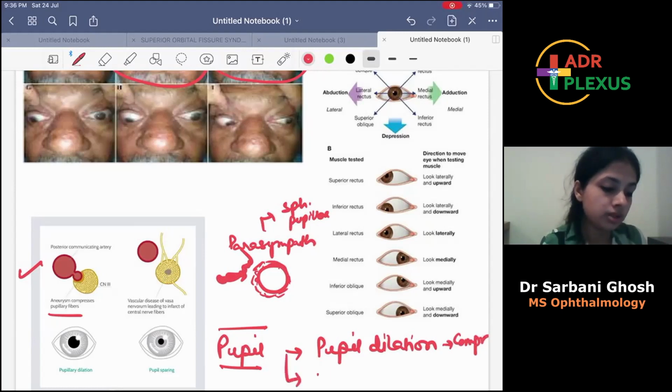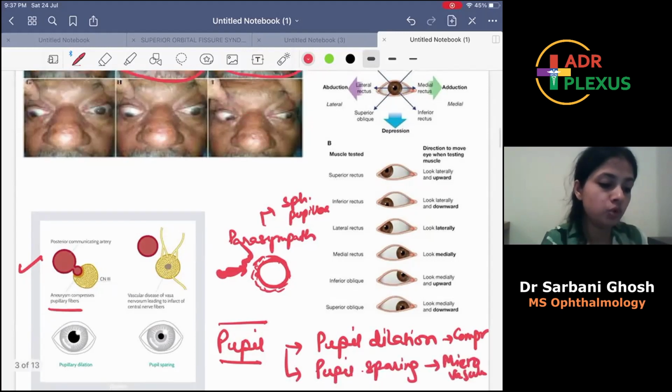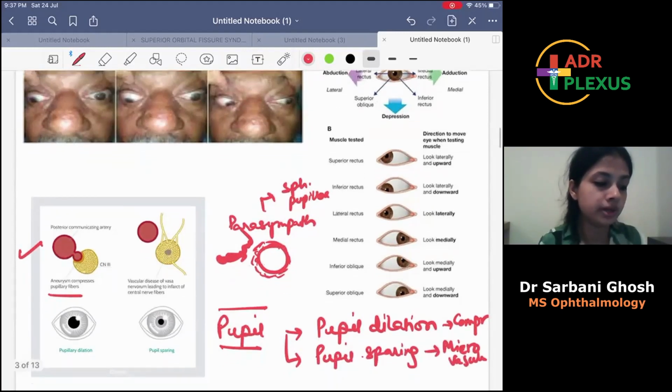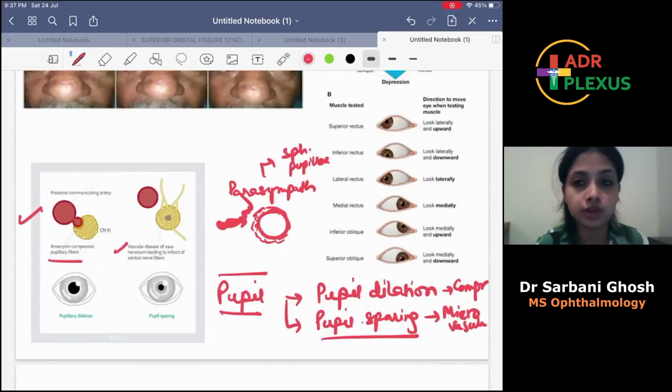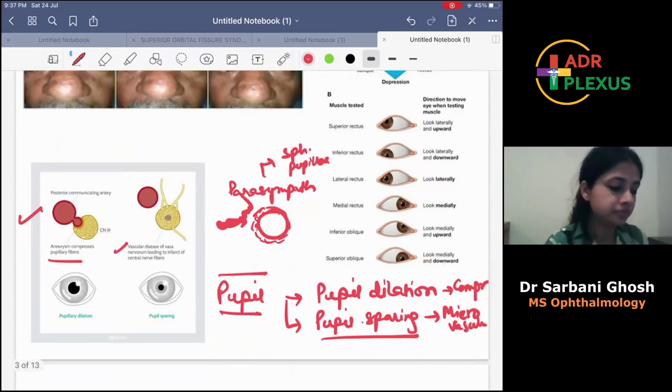What about the microvascular lesions? In microvascular lesions, that is ischemic neuropathies, you will find the pupil is spared. There is pupil sparing. Why? Because the vascular disease will lead to the infarct of the central nerve fibers of the third nerve. The peripheral parasympathetic fibers which supply the sphincter pupillae will remain unaffected.